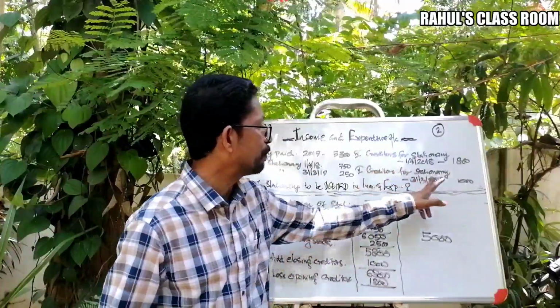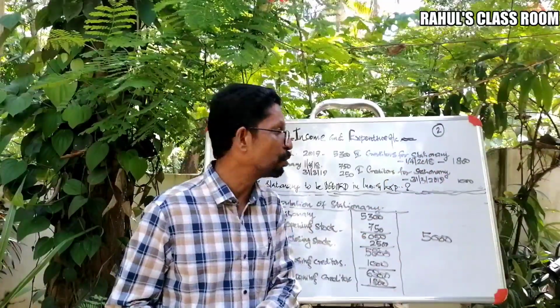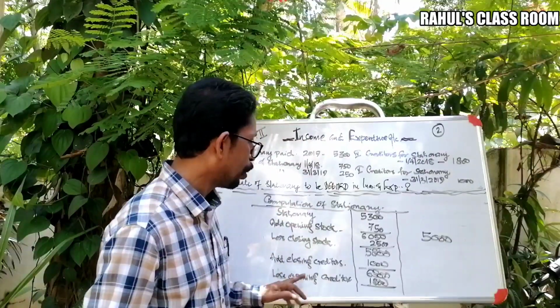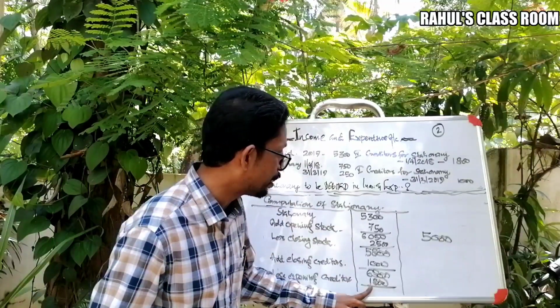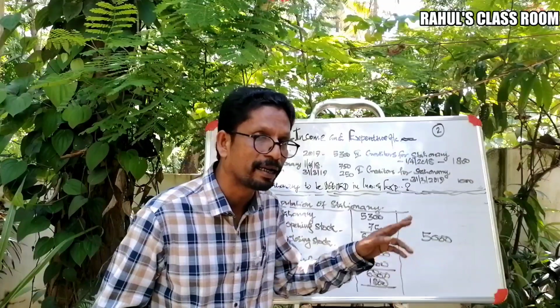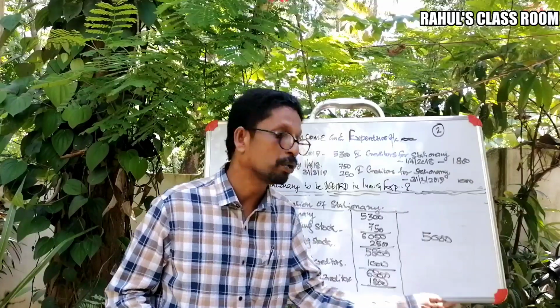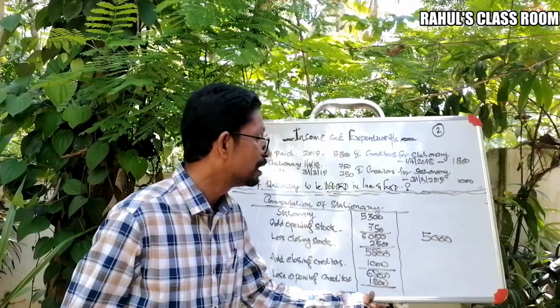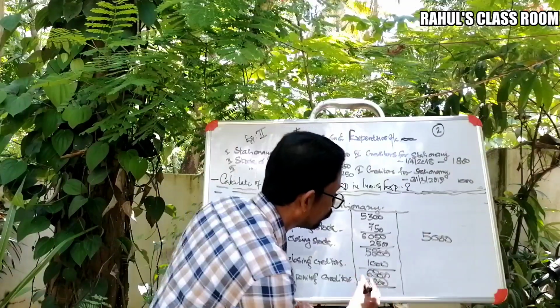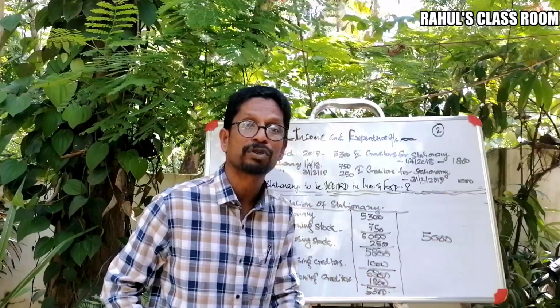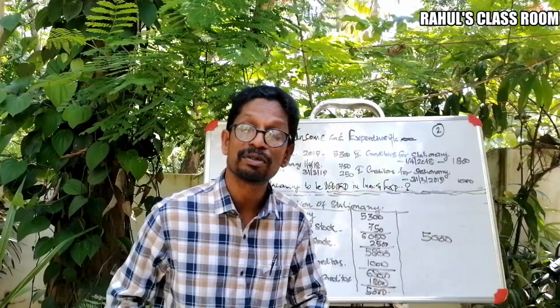And one more piece of information is the creditors for stationery for the opening, that is 1,800. That is paid by the concern for the previous year, so it should be deducted here. Thus we will get a total of 5,000. So this is the amount of stationery purchased for the current year.